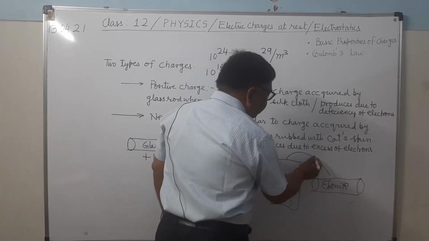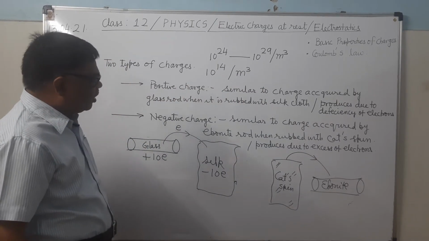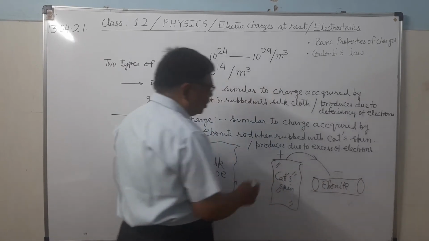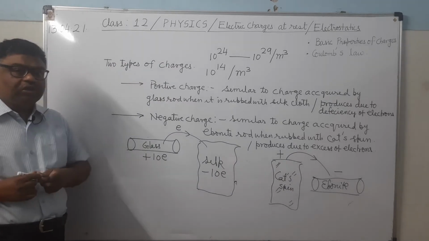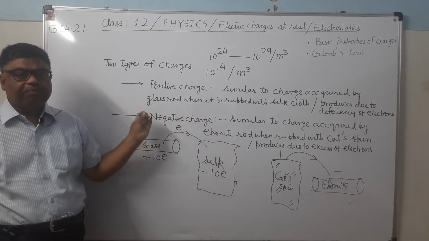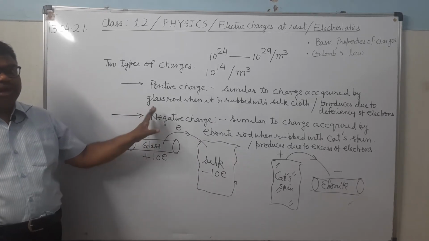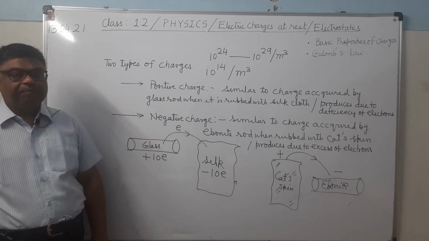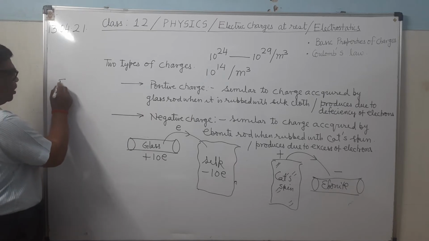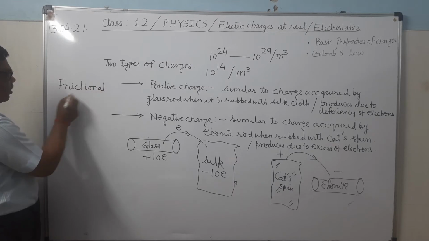Electrons get transferred from this to this, and when electrons get transferred from this to this, what will happen? It will become negatively charged and it will become positively charged. It is clear. So here electrons are transferring from one body to another when they are rubbed together because of the friction. That's why this phenomenon of electrification of bodies is known as frictional electricity. This property we name as frictional electricity.